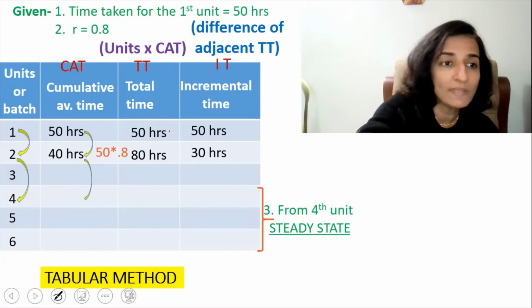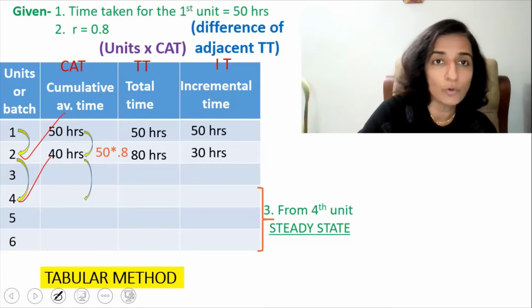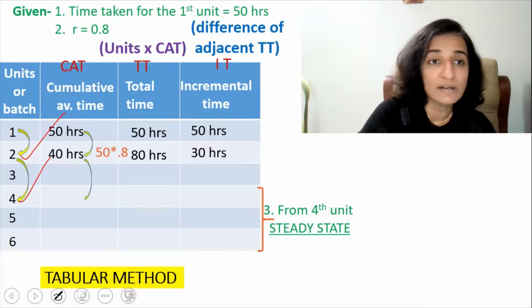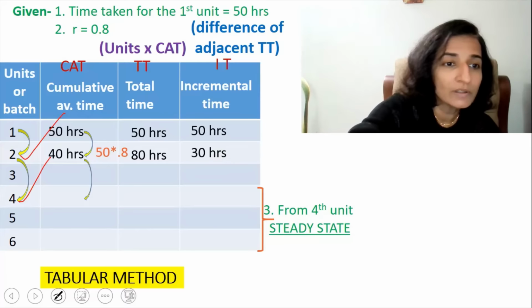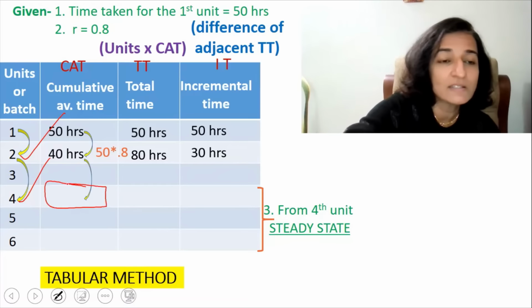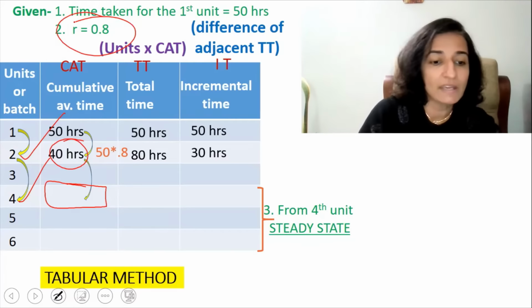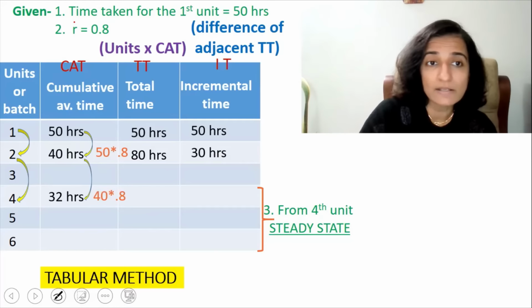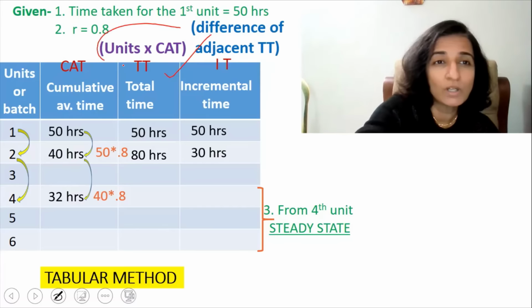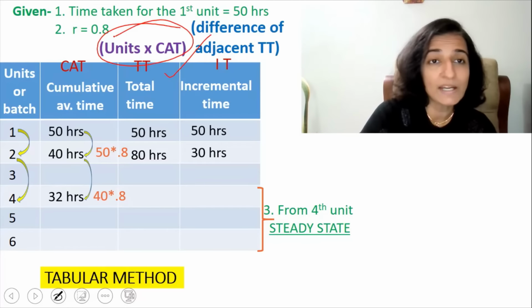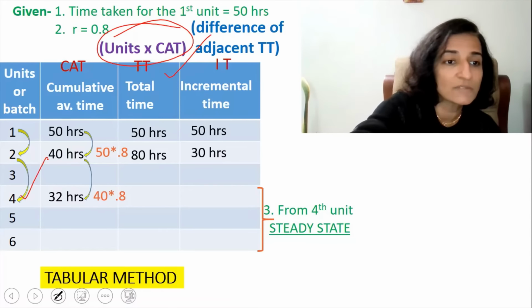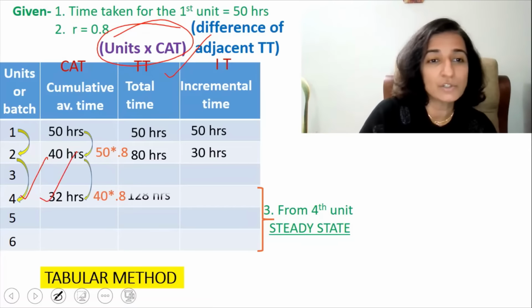Now, again, when the quantity doubles from 2 to 4, again, we have a learning effect. So the cumulative average time against unit 4 is 40 multiplied by 0.8 or it is 32 hours. And what is the total time? Total time is units multiplied by cumulative average time. So it is 4 multiplied by 32 or 128 hours.